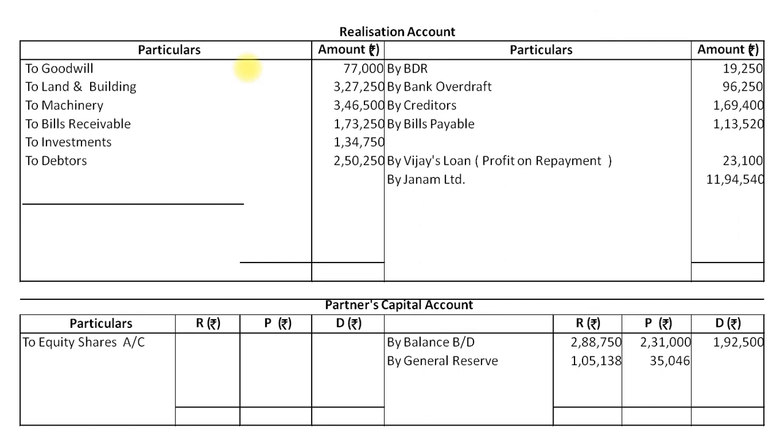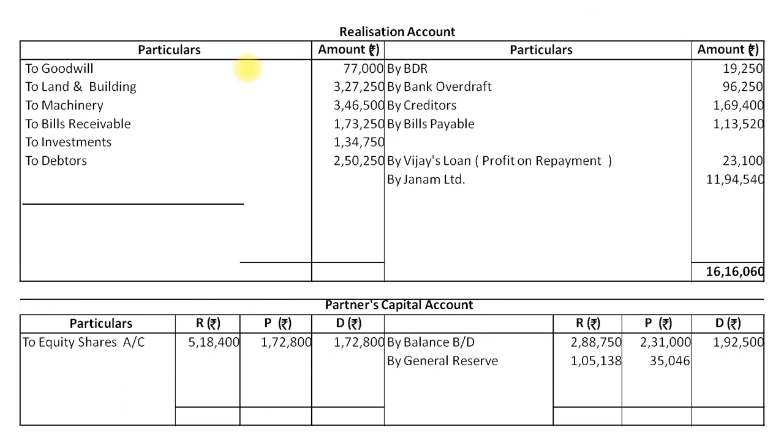Now we will make posting of shares distribution among partners. So partners capital account debit side to equity shares 5,18,400, 1,72,800 and 1,72,800. Now we will close realization account.